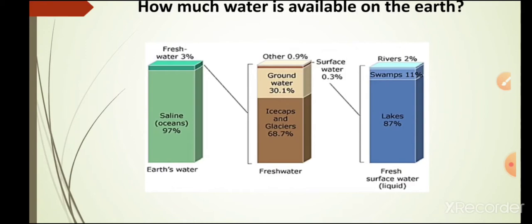That is present in the oceans, and 3% of the earth's water is the fresh water that is present in ice caps, glaciers and underground. So students, out of that 3%, just 1% of our fresh water is easily accessible to us, whereas the rest of the water is trapped in glaciers and snowfields.